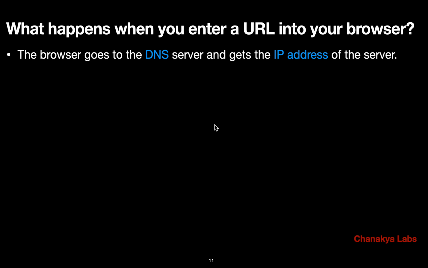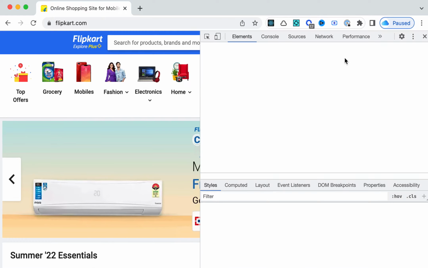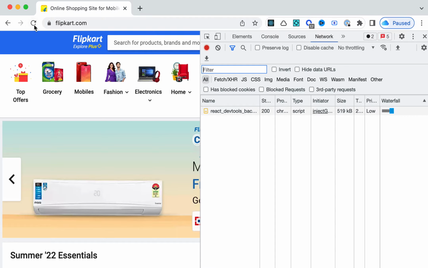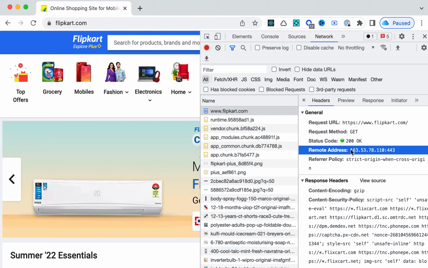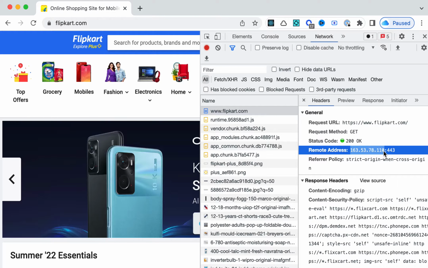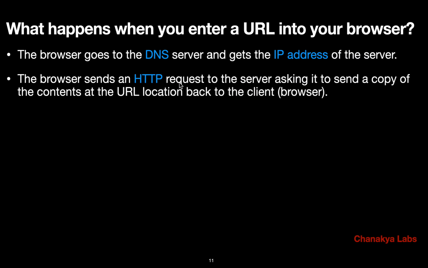First step, as I mentioned earlier: the browser goes to the DNS server and gets the IP address. Once it gets the IP address, it goes to that computer. The browser sends an HTTP request to that computer because it is trying to get the data from that computer.